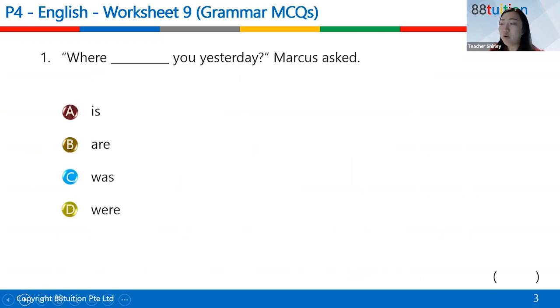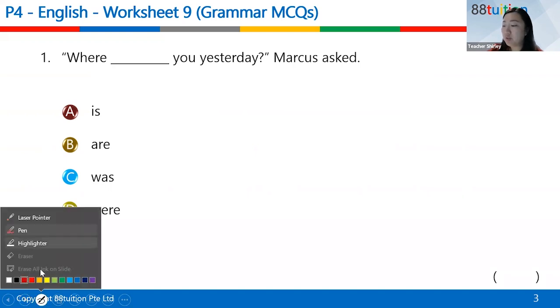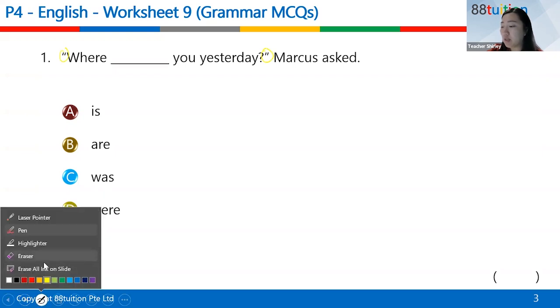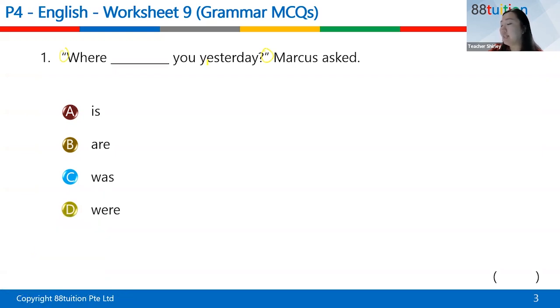Okay, first question: where dash you yesterday? Marcus asked. So in this question, you know that it's a direct speech, right? How do you know it's a direct speech? Because of the quotation marks here, right? Open inverted commas. Usually in school they say if it's a quotation, if it's like a dialogue, usually it's in present tense because you can just immediately say, for example, Rakshan, please go home after school. So go is a present tense, right? But in this case, you have to consider this word here.